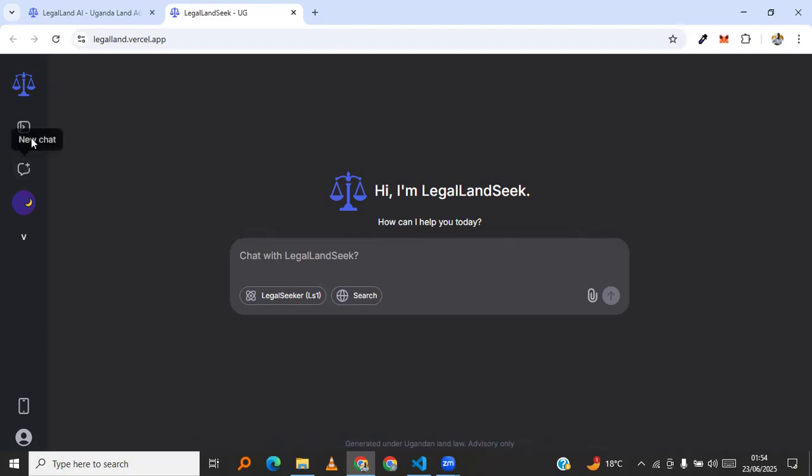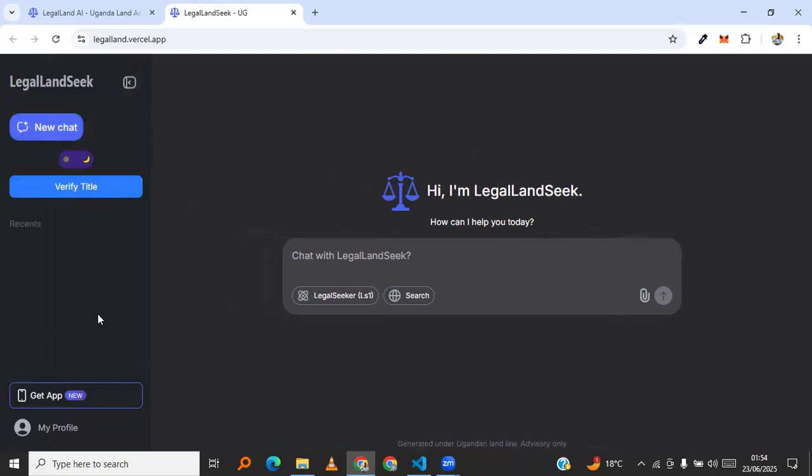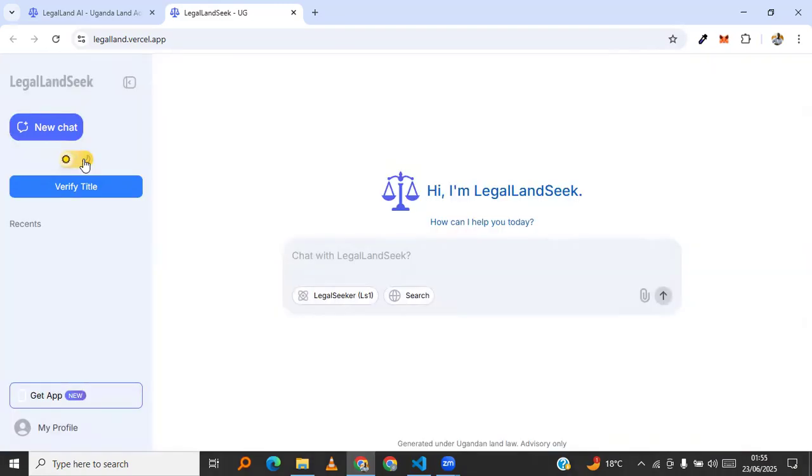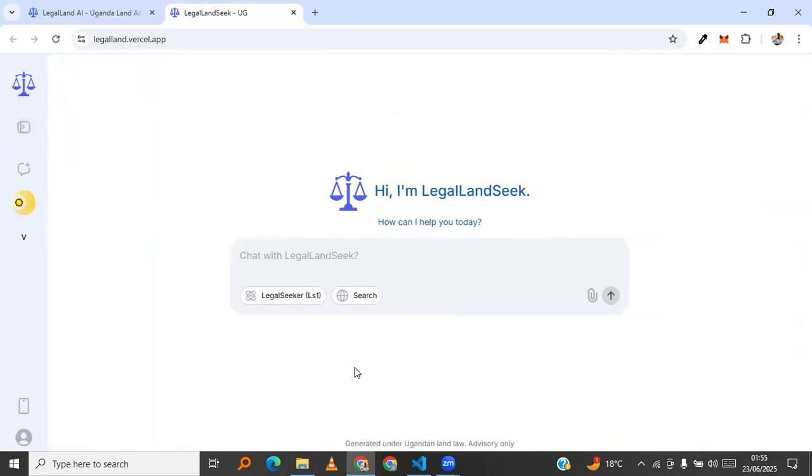As you can see, in the sidebar here we have these options: creating a new chat, the name of the conversational AI, Legal Land Seek, and create a new chat. You can change the theme color here. You can verify the land title here, but we will start with the conversation first, then we can go into other features. For the theme, we can change it from here so that you can have a light theme here.